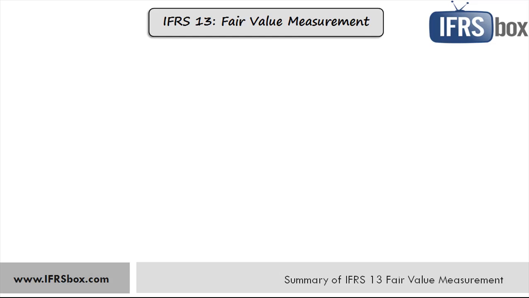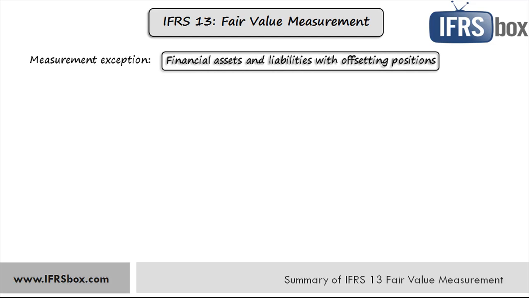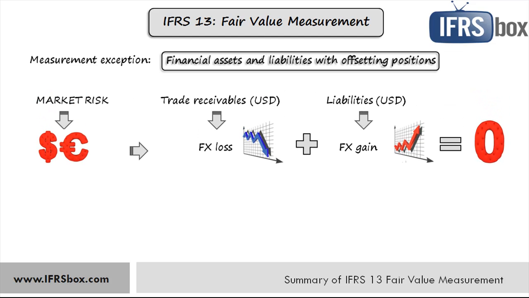Fine. Now, we have explained that the fair value measurement is market-based and not entity-based. There is one exception to this rule: financial assets and liabilities with offsetting positions. What is it? Well, some entities might hold some group of financial assets and financial liabilities in order to manage some market or credit risk by offsetting. The example of market risk is foreign currency risk, when an entity might hold the assets and corresponding liabilities in the same foreign currencies, so the foreign exchange gains from assets are offset with foreign exchange loss from liabilities, or vice versa, just as an example.